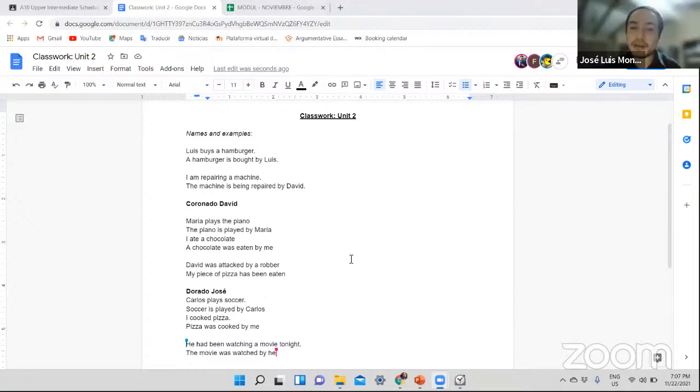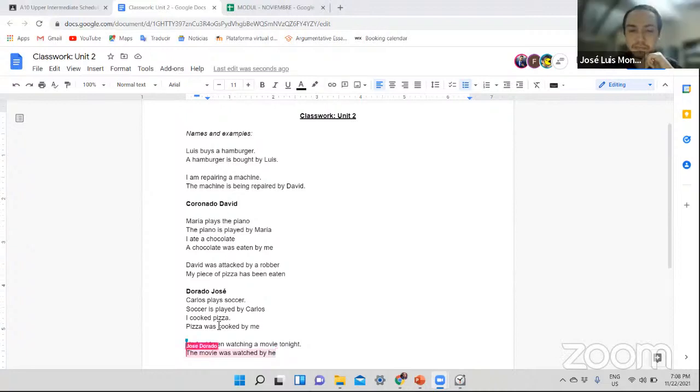Very good. I agree with both. I believe that they are very well done. Now, again, it's not because there's a general reason, but in your words, why do you believe the first one goes with the first explanation and the second one with the second one, please? Maybe because I emphasized that David was attacked, but I didn't say the name of the robber. It's just a robber. Very good.